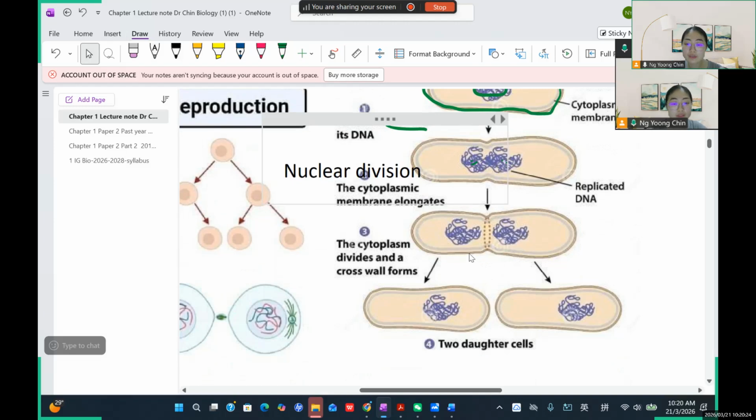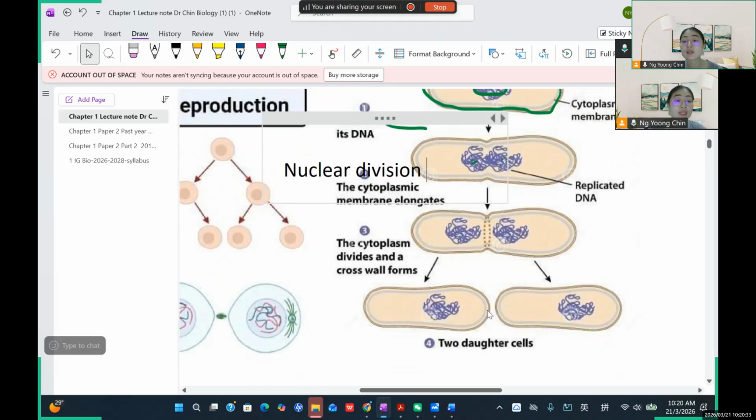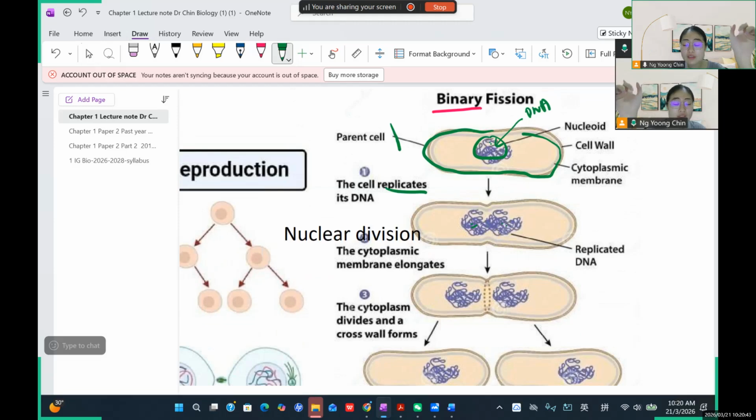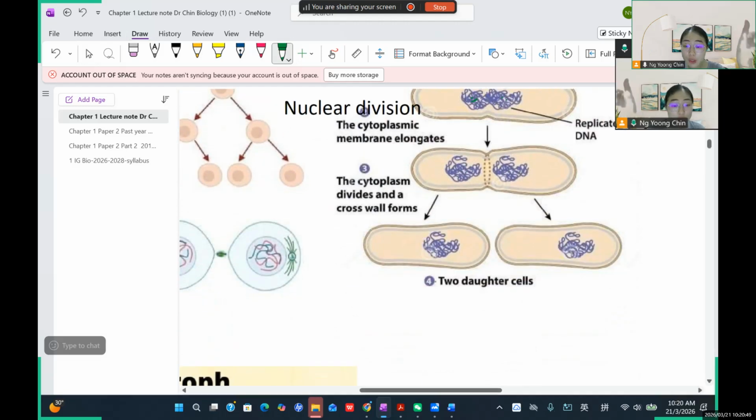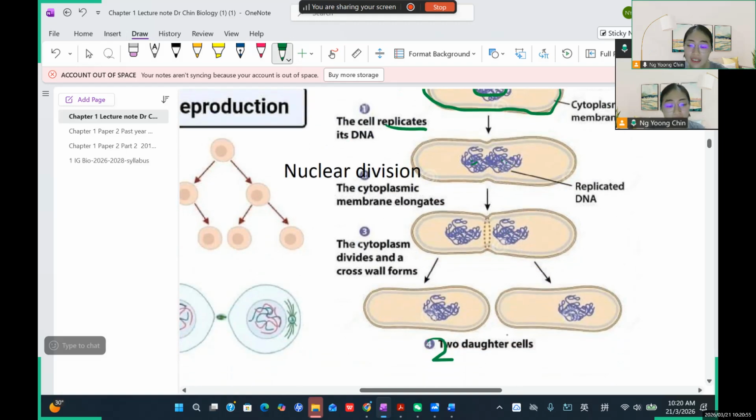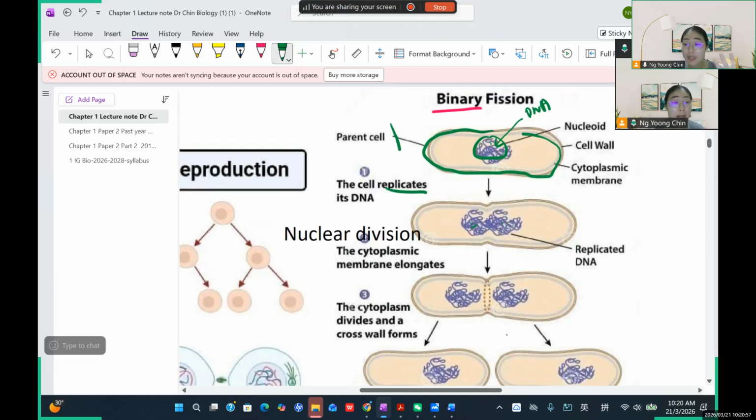And then there will be a cross-wall formed in the middle. This is because they want to divide their cytoplasm. So they will become two daughter cells. So this process happens in binary fission, or we call it mitosis. It refers to when there's one parent cell, just one cell, they will undergo cell division by doing DNA replication, becoming two daughter cells. So the daughter cells are produced by mitosis.